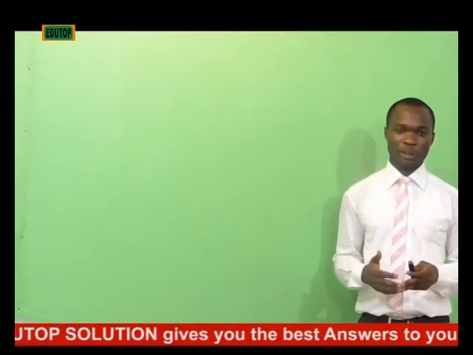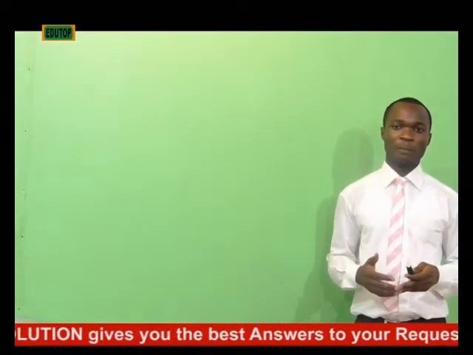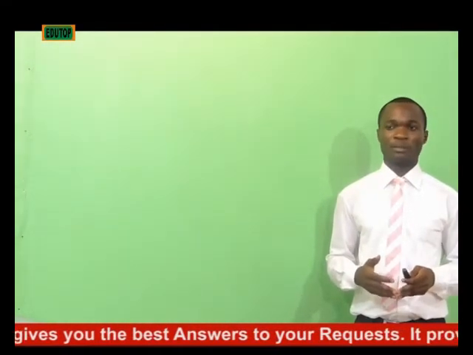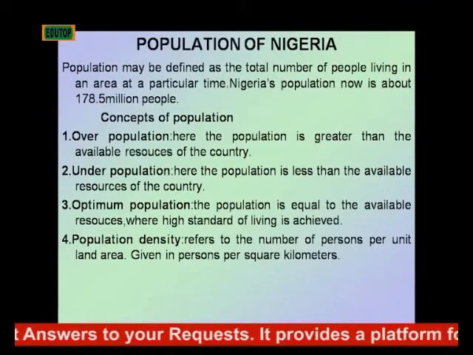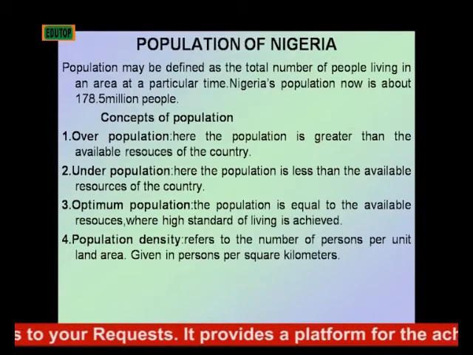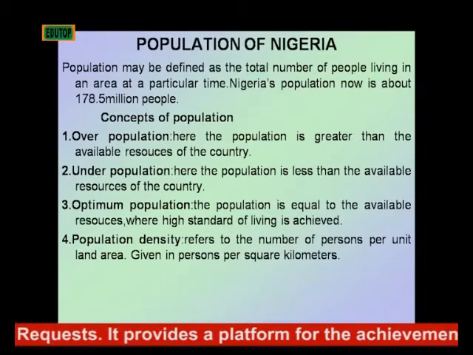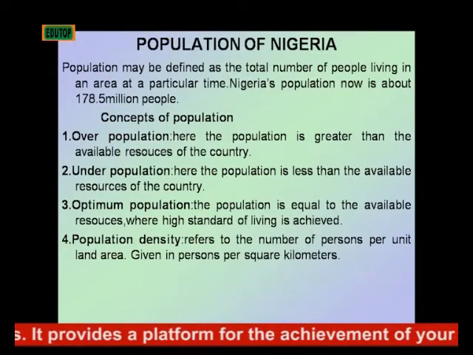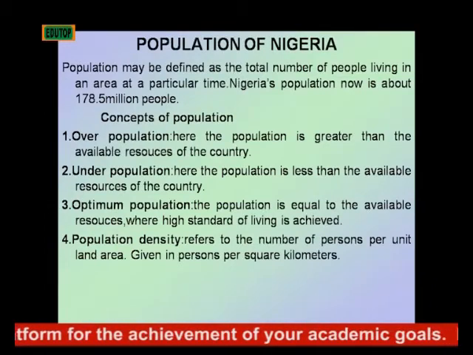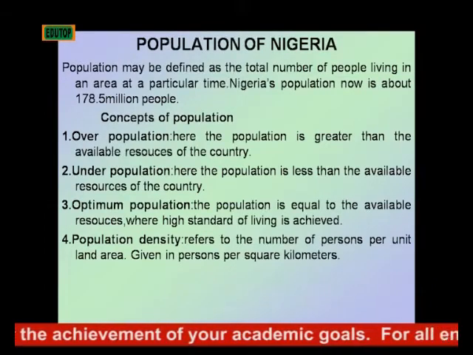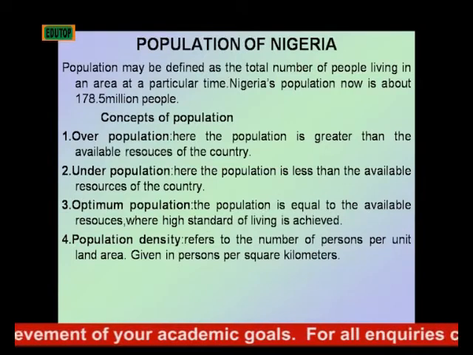Okay, now let's look at the population of Nigeria. Population here may be defined as the total number of people living in an area at a particular time. Nigeria's population, according to the 2006 census, is about 140 million people.